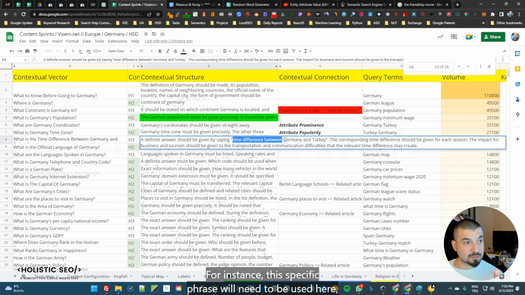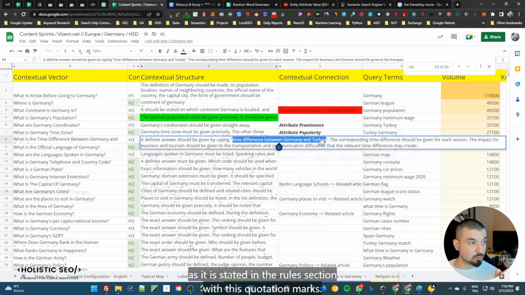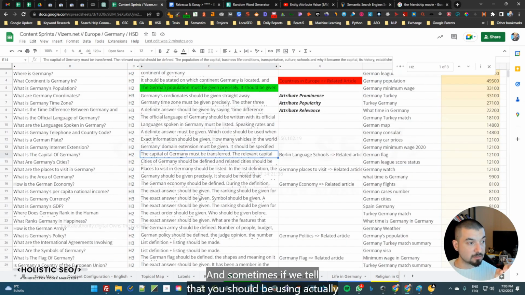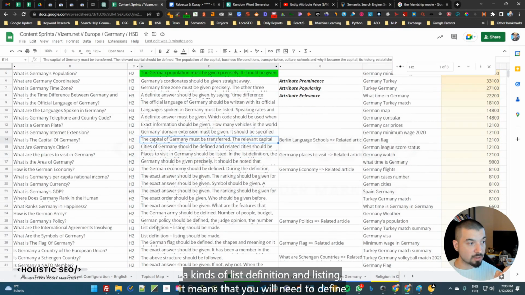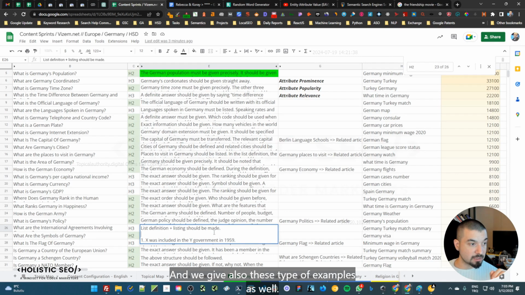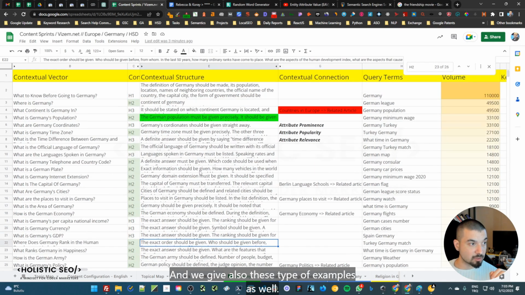For instance, this specific phrase will need to be used here as it is stated in the rules section with these quotation marks. And sometimes if you tell that you should be using a kind of list definition and listing, it means that you will need to define the listing with a single sentence, and you will need to give your listing with a specific order. And we give these types of examples as well.